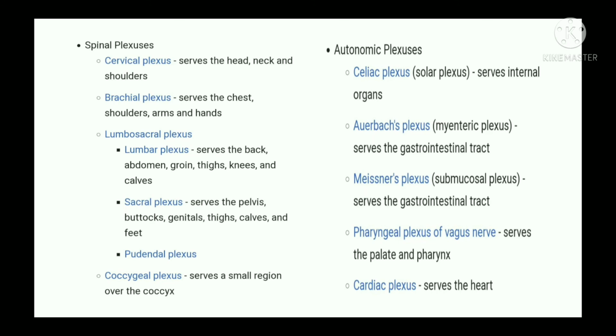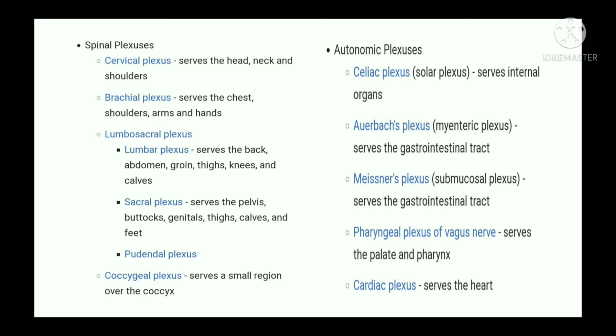And in the autonomic plexus, we have celiac, Auerbach's, Meissner's, pharyngeal and cardiac. So these serve the organs which have involuntary actions. So here we can see GIT, heart, palate and pharynx. We all know the autonomic nervous system causes involuntary actions. So these all serve the internal organs, and the spinal plexus serves the organs which show voluntary actions. So just remember the names.